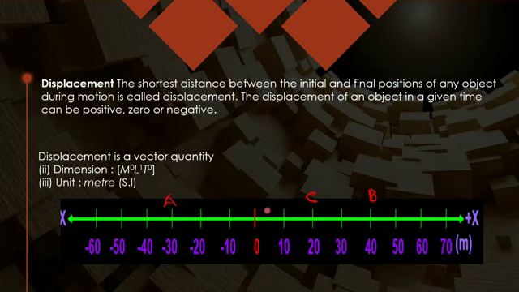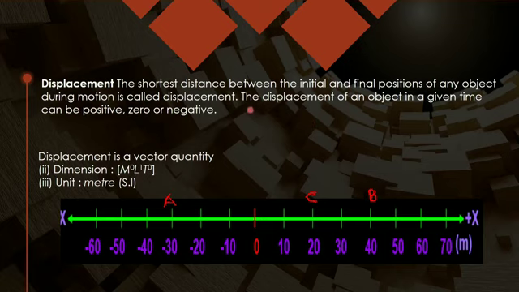If you want to calculate displacement between the first initial position and the final position, that is of course initially I started from O, finally I am reaching at C. So displacement will be 20 meter. That will be simply the distance between the final position and the initial position. So we will not be considering what path it followed. But if you are asked in between, you can calculate the displacements in between according to the question.